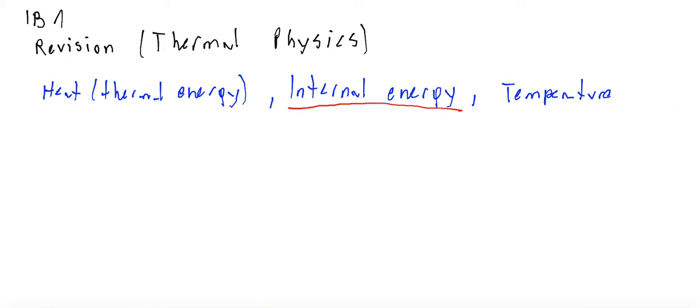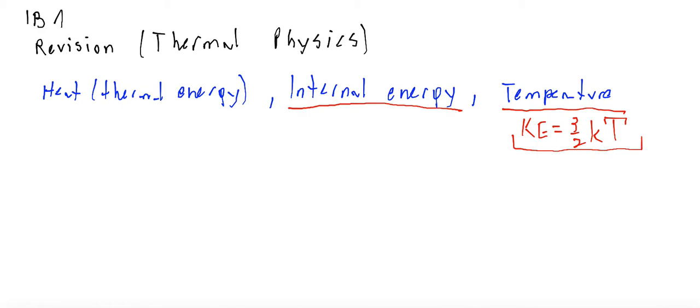What is temperature? Temperature is the measure of the average kinetic energy of the particles in the substance, and here we have to know how to link temperature with the average kinetic energy. About this, you have to know how to derive this expression.